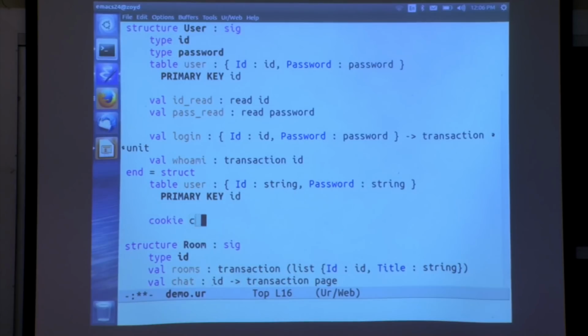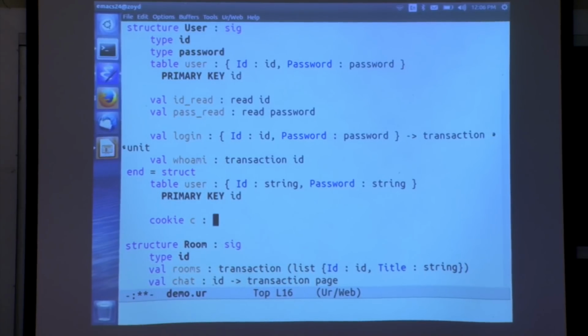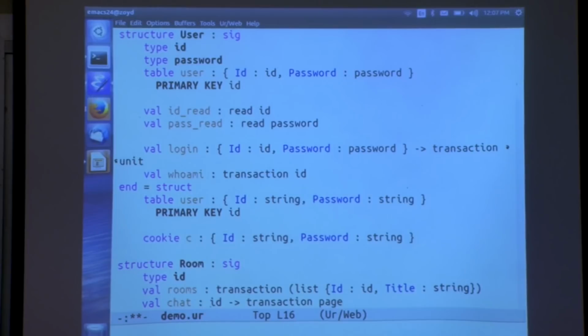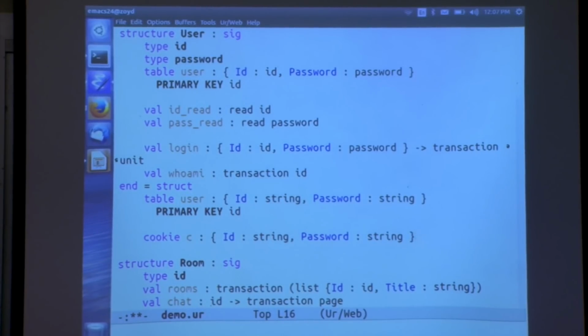And now we're going to create a cookie. Cookies are another thing that's built into the language. They act like mutable global variables that have one copy per client that uses your application. So we're going to create a cookie that on each client will store a copy of the same two fields that we have here. This cookie is private to this module. Other parts of the code won't be able to read the cookie because they don't have this private field in scope. So no one else will be able to see directly the ID and password stored for this user. But they will be persisted across different page views, just like you would expect from cookies usually.